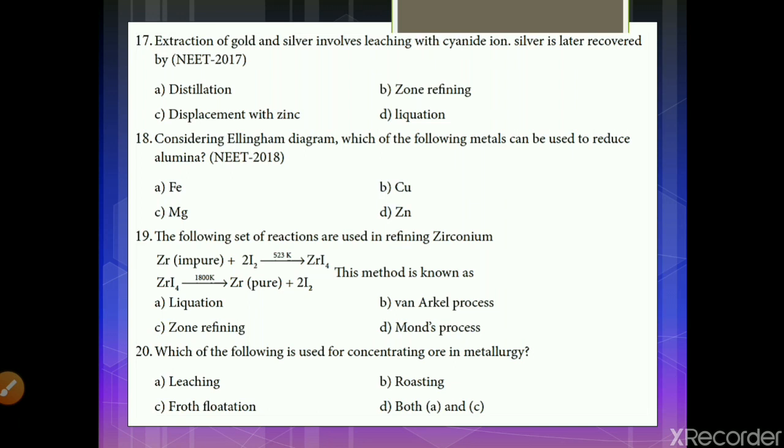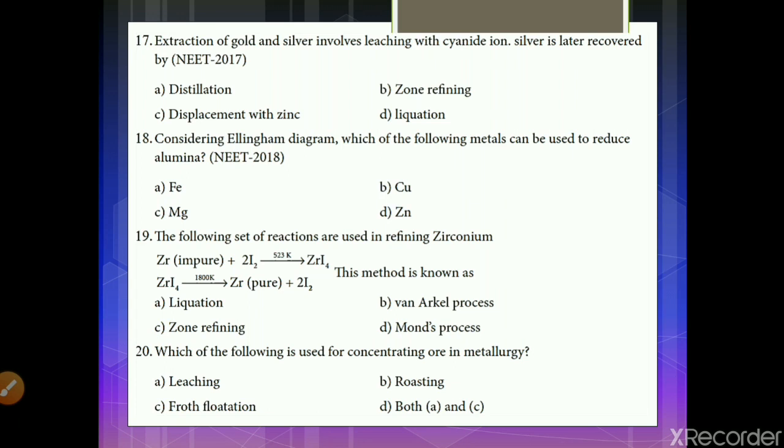Okay, next question. The following set of reactions are used in refining of zirconium. Zirconium impure plus 2I2 gives zirconium tetraiodide. Zirconium tetraiodide at 1800 Kelvin gives you zirconium pure plus 2I2. This I2 can be recovered and reused. The method is known as, when we learnt about the vapor phase methods, we learned two methods. One is Mond process, which is used for refining of nickel, and the next one is Van Arkel method of refining zirconium and titanium. So the answer will be Van Arkel process. It's a very direct question. Van Arkel process. Question number 20.